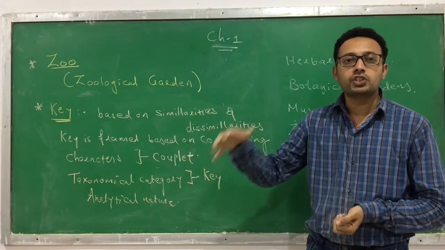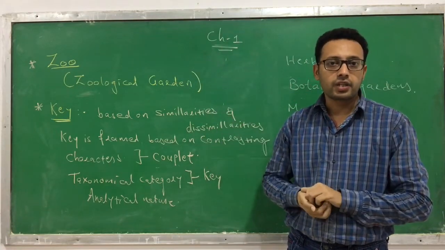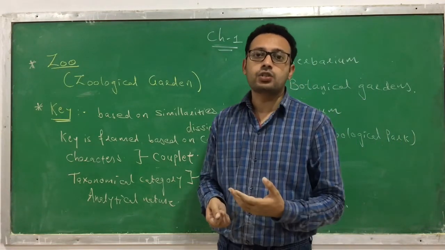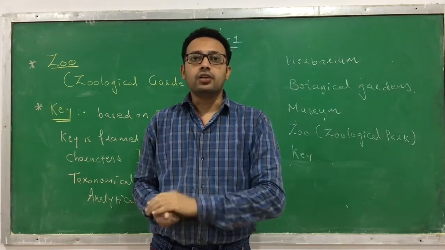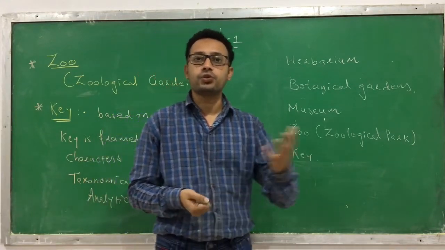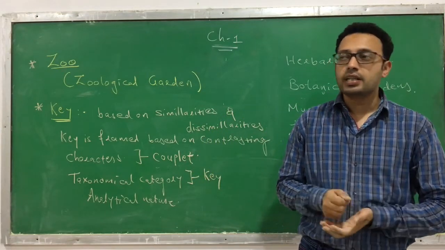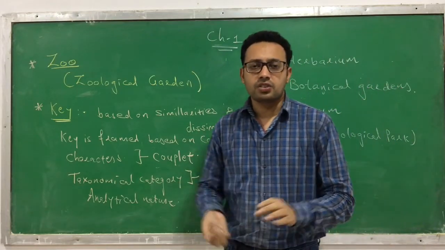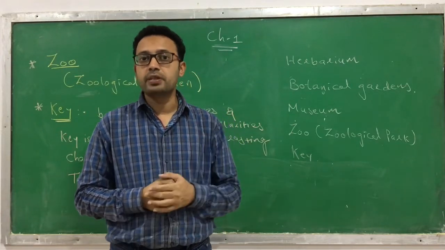Along with that, we have also learned the taxonomical categories. You should know the definition of each and every part, and you should also know the examples, because you may be asked to describe any of the taxonomical categories for 2 to 3 marks, like describe family with examples, or describe species with an example. So define, explain, give examples. And these are the taxonomical aids, any of which can be asked. So this is a very short and sweet first chapter that you have to remember.